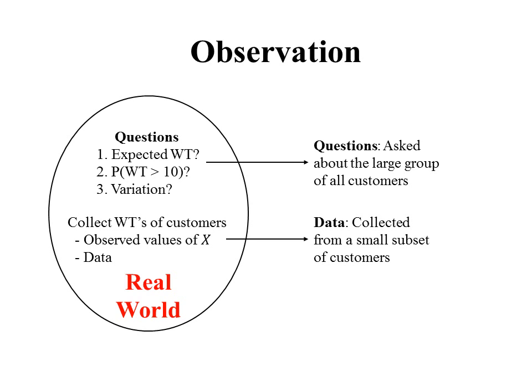We're only going to be able to observe a small subset of all these customers. Maybe we're going to go out and observe 30 customers or 50 customers or 100 customers. Well, that's not all the customers. That's just a small subset. So our data are going to be collected from a small subset of customers.